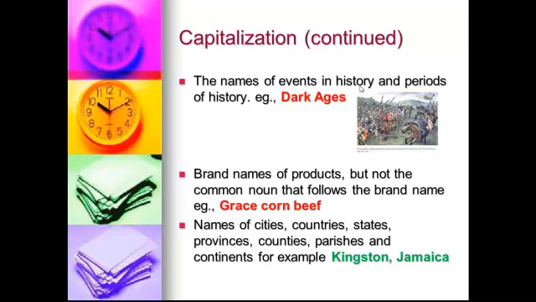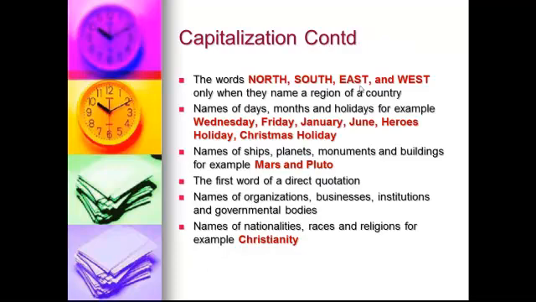Names of cities, countries, states, provinces, counties, parishes, and continents, for example, Kingston, Jamaica, are always capitalized. The words north, south, east, and west, only when they name a region of a country, are always capitalized.